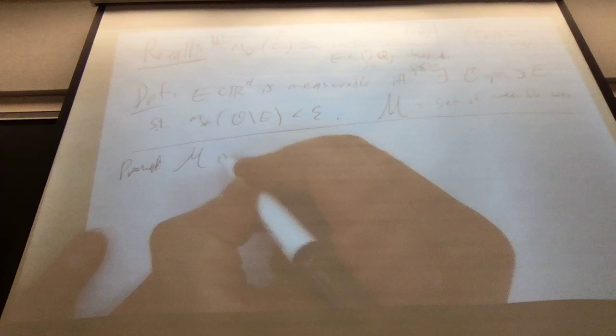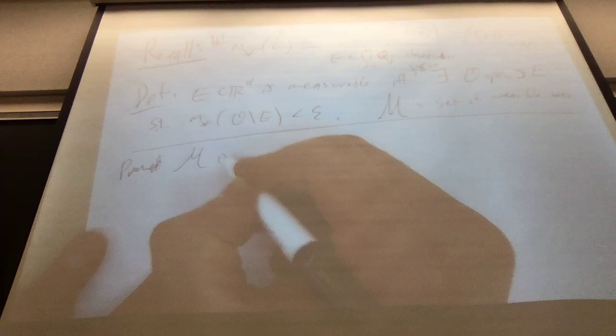So each FJ does not intersect FK, and they're compact, so they have a positive distance apart. The distance from FJ to FK is positive.